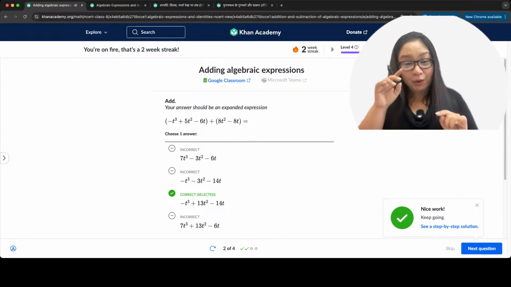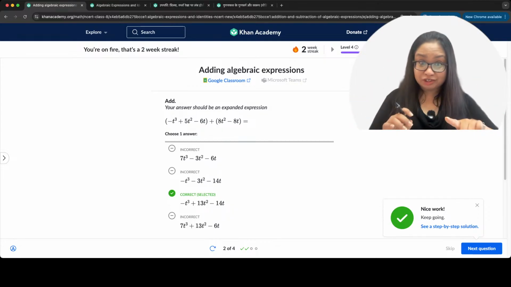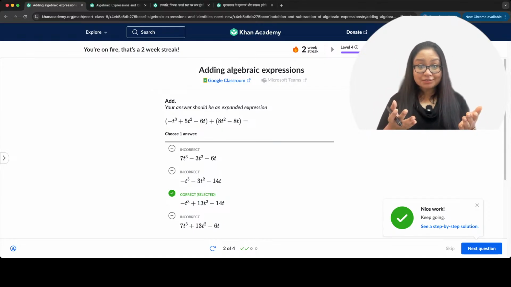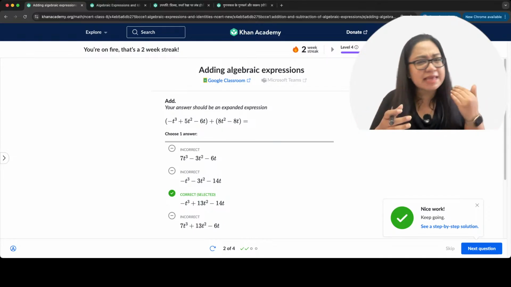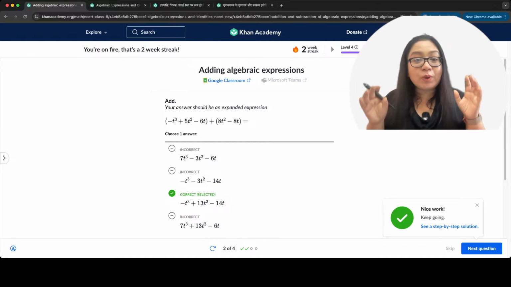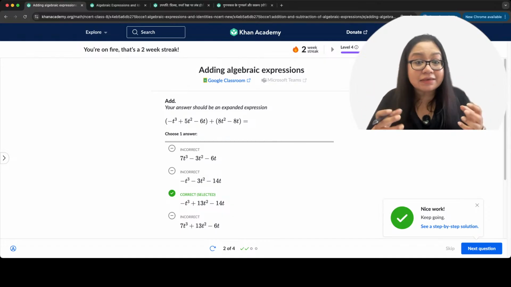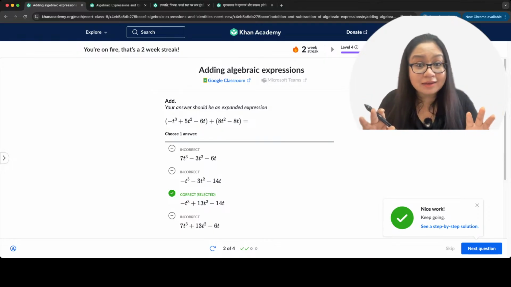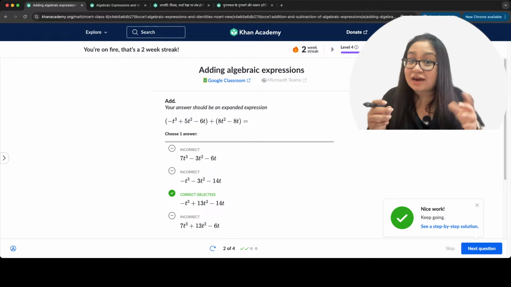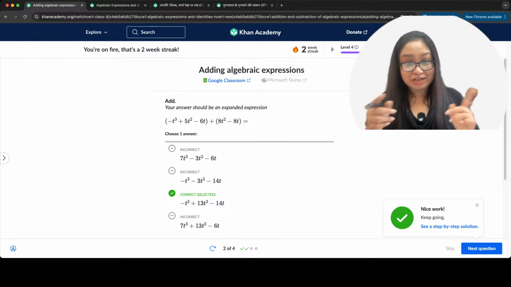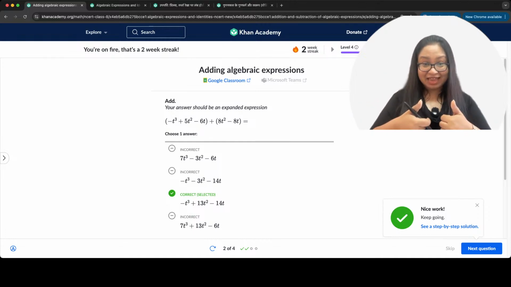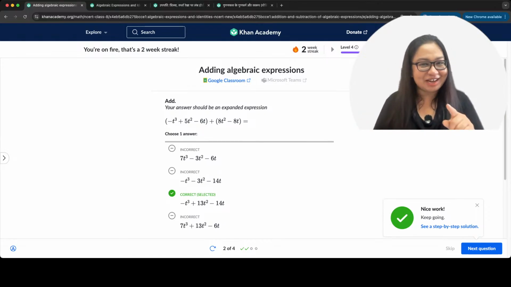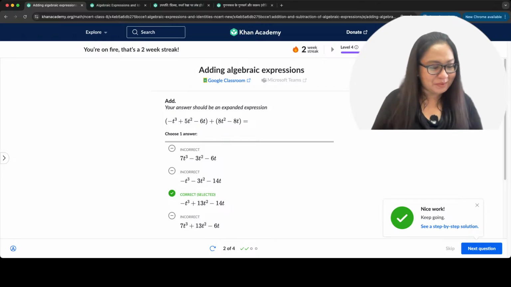Okay. Now we have done addition of algebraic expressions. Are you guys ready for subtraction? Yes? Because subtraction again, the same way we do it, right? We group like terms together. Addition or subtraction, doesn't matter. We add like terms together, subtract like terms together, right? So ready for subtraction? Yes? Give me a thumbs up if you guys are ready for subtraction. We'll go and we'll watch another clip. Okay? So here we go.